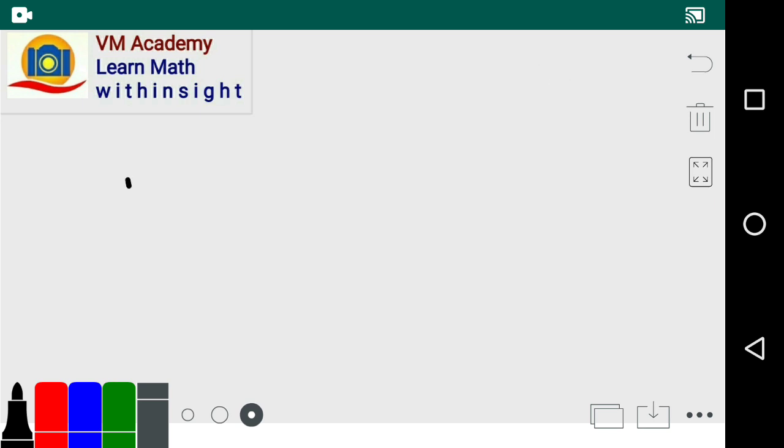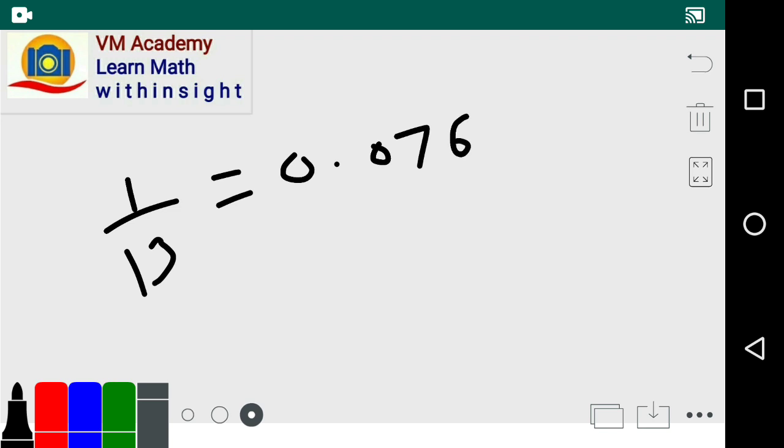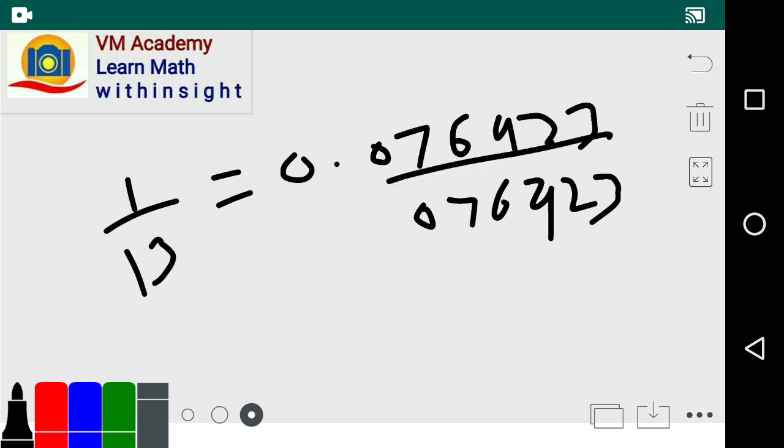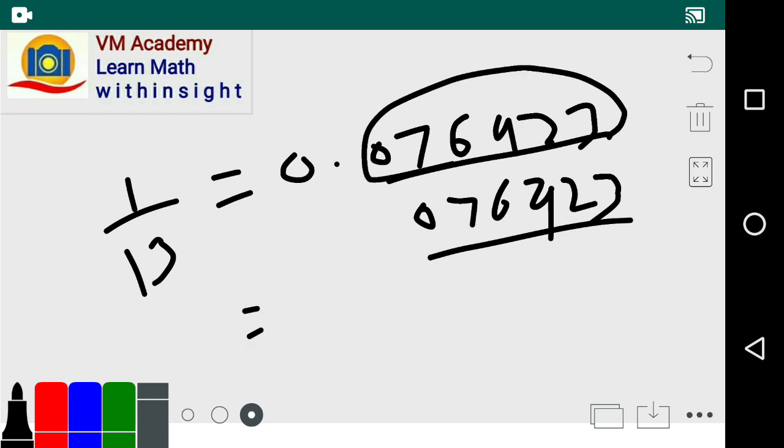So if we write 1 by 13, then we clearly see 076923, again 076923 comes, and this part gets repeated, so this is the least recurring unit, and the number of digits in it is nothing but 6. And in this manner we can determine least recurring units, friends.